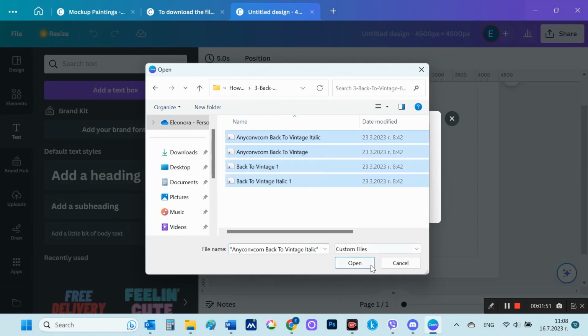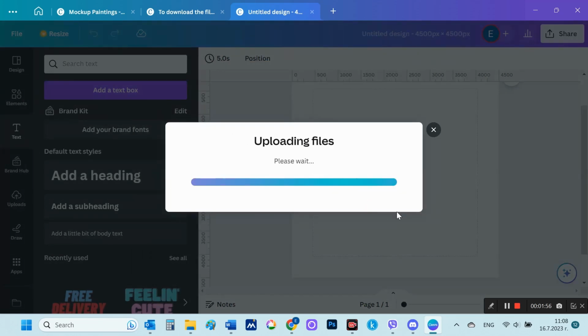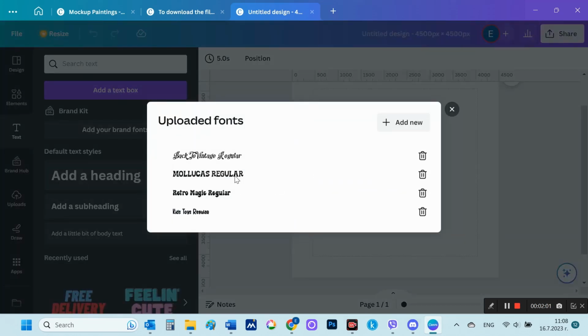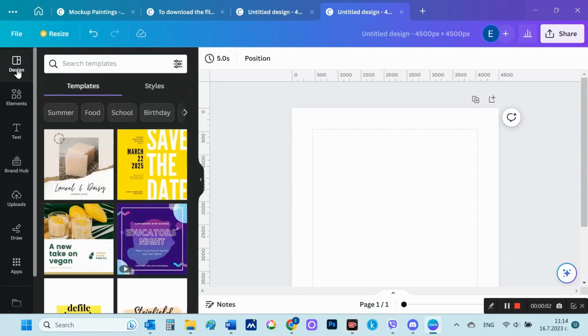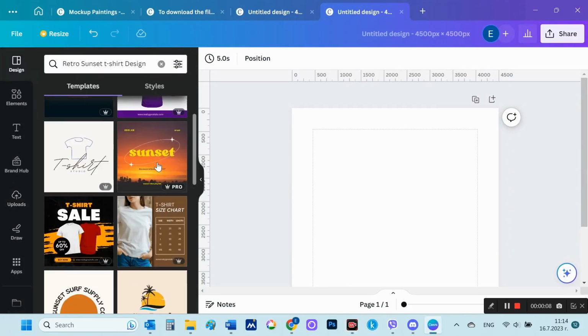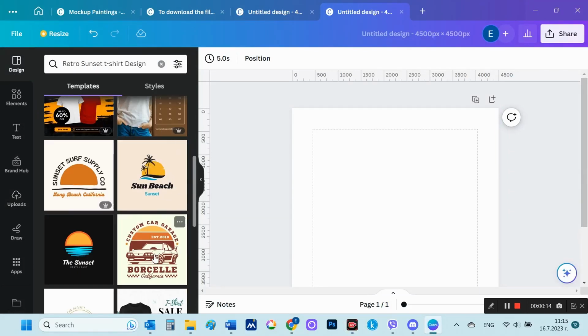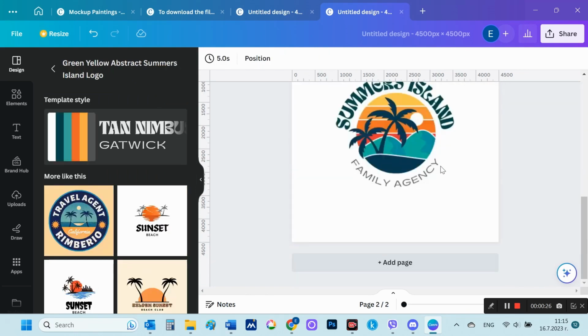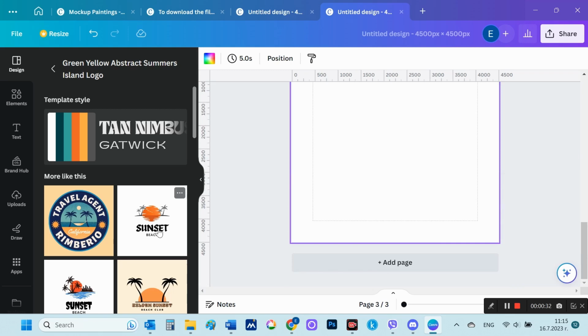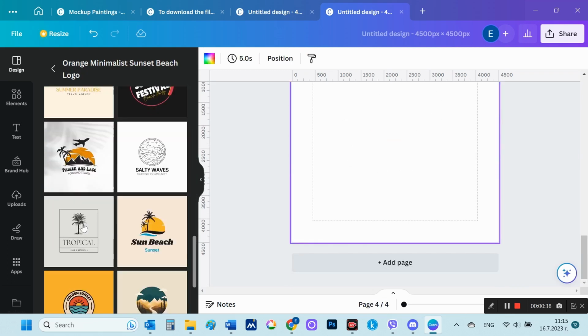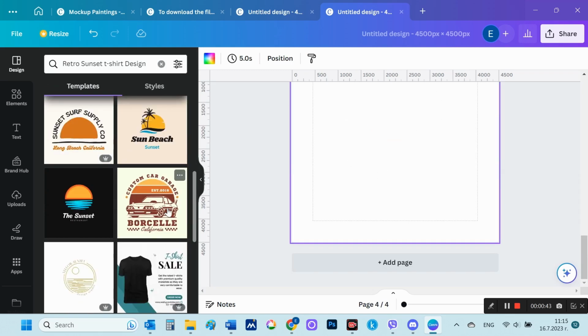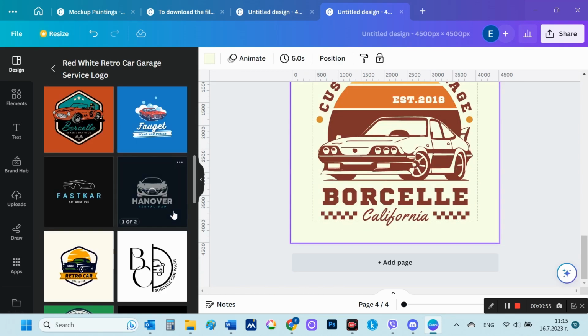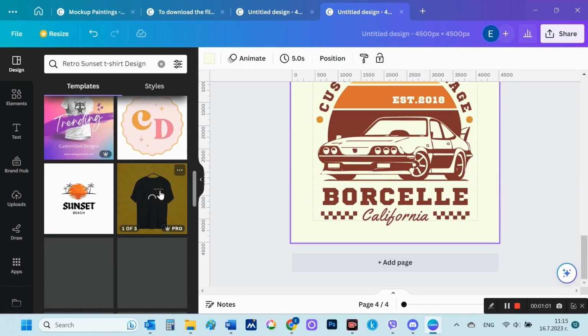Now, you can make t-shirt designs in Canva using only the elements that Canva provides. Here, for example, I'll first look for vintage sunset elements. Then I'll put them on different pages to use in a bit.